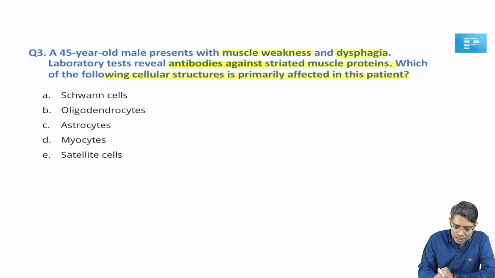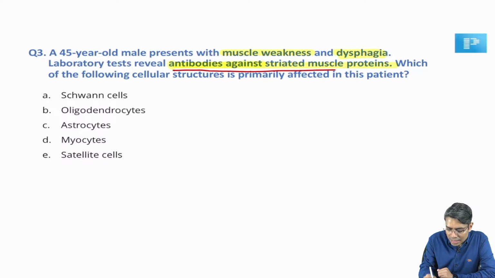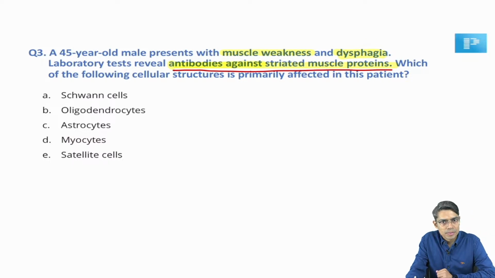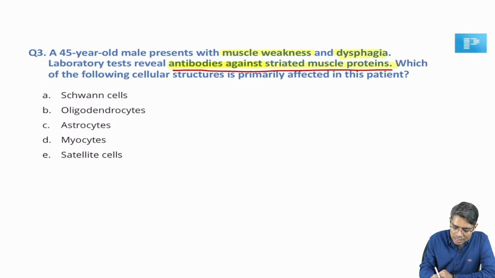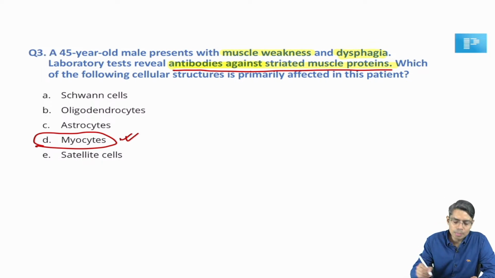Now I will say that the question is pretty simple, because you are directly given the hint in the question itself that the antibody are directed against the striated muscle protein. So muscle protein, myocytes are damaged because the antibody are directed against them, right? Which component of the muscle protein has not been given here, but we can simply answer the question by only looking at the presentation. So antibody are directed against striated muscles, so which component is going to be damaged? Obviously the myocyte or the muscle, right? So the direct answer to this question is myocyte.